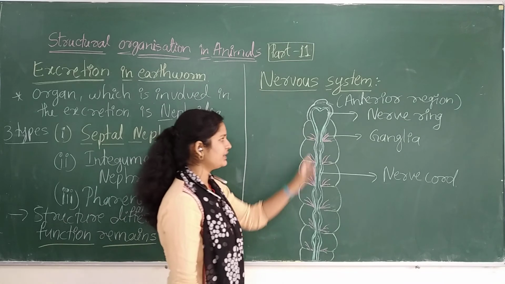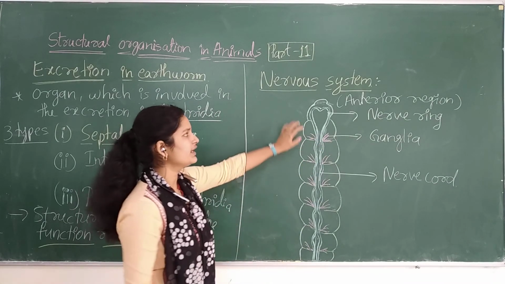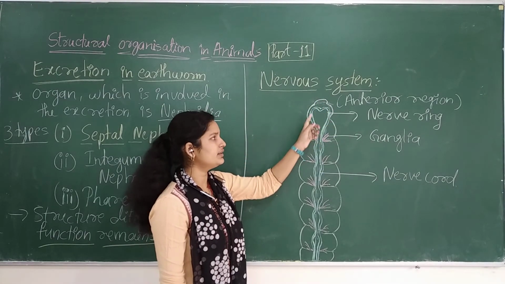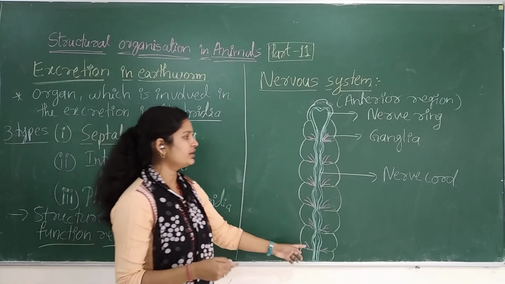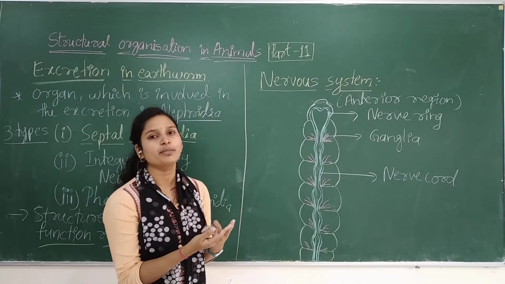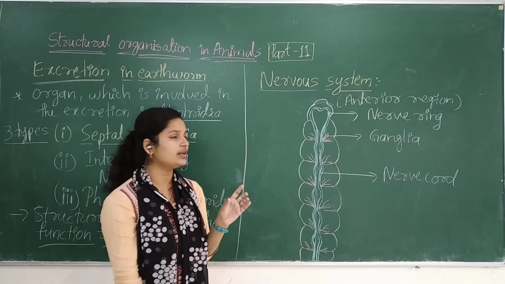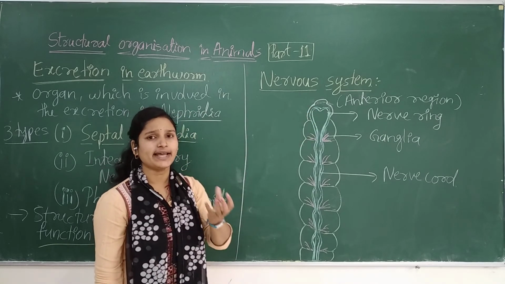It's very simple. There is the nerve cord present throughout the body, and at the anterior region there is the nerve ring on the ventral side, and these nerve cords connect and form a ring-like structure at the anterior portion, at the pharyngeal portion.